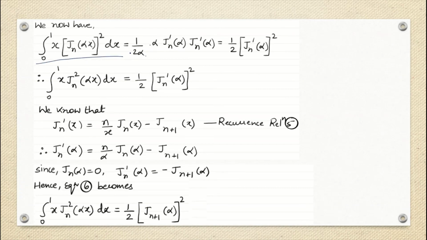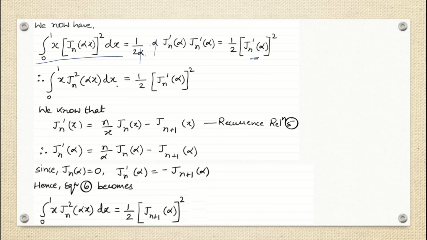Similarly, on my right hand side, the same thing we have done here. We have got 1 by 2 alpha into Jn dash alpha, and then Jn dash alpha, correct? So this complete thing we can rewrite, the alpha alpha gets cancelled, as 1 by 2 Jn dash alpha whole square. So this is only what I had to prove, correct? I proved the case when alpha is equal to beta.